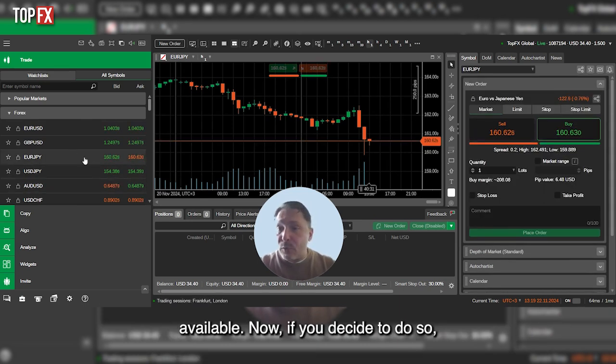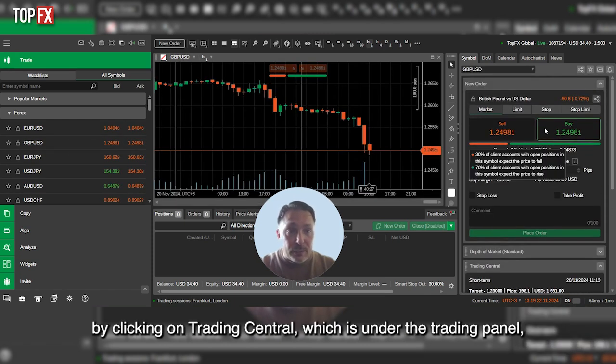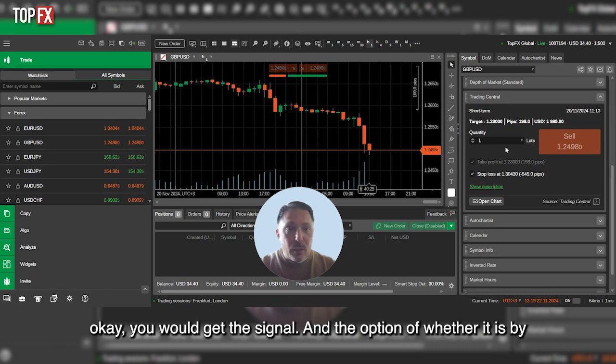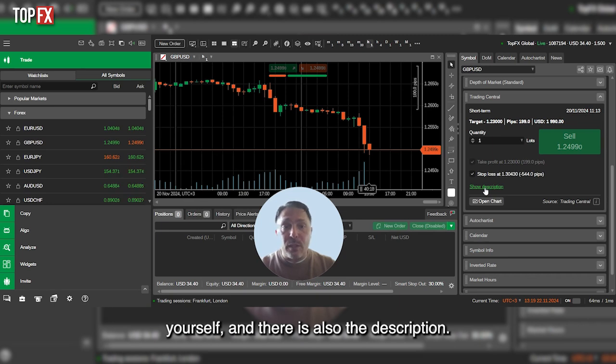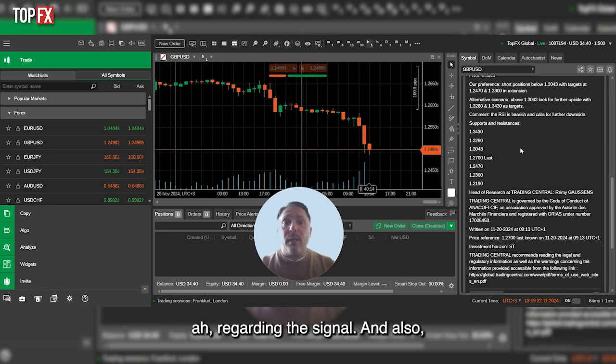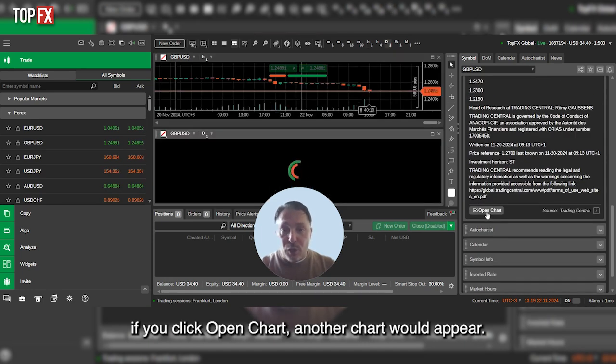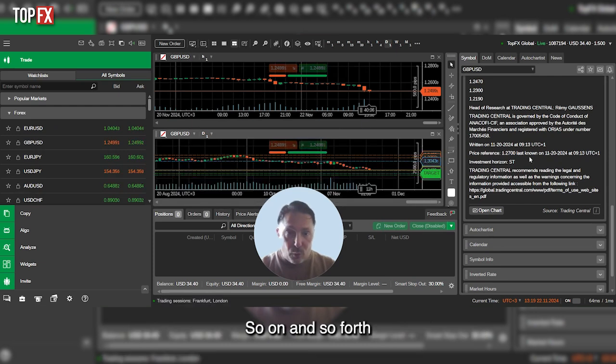Now, if you decide to do so by clicking on Trading Central, which is under the trading panel, you would get the signal and the option of whether that is buy or sell, and there is also the description. So if you click on it, you get a lot more information regarding the signal. And also if you click open chart, another chart would appear, so on and so forth.